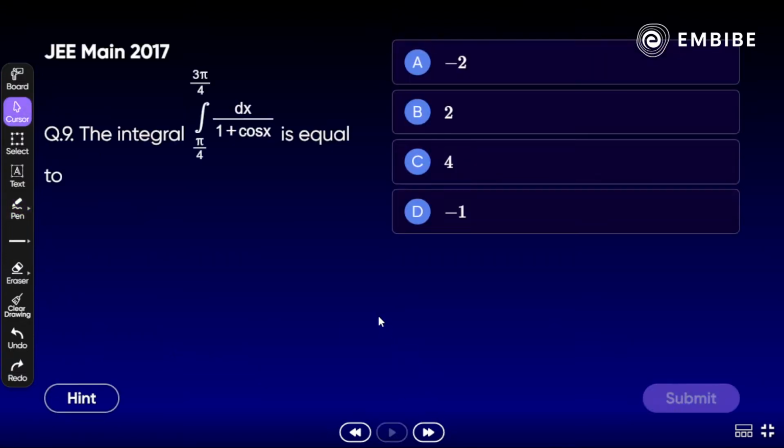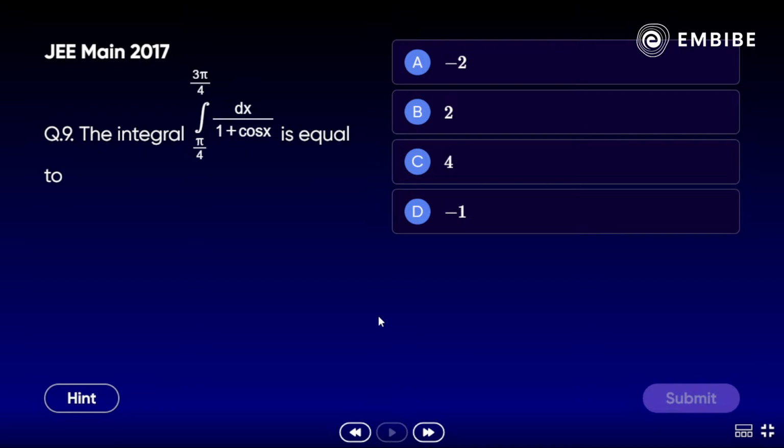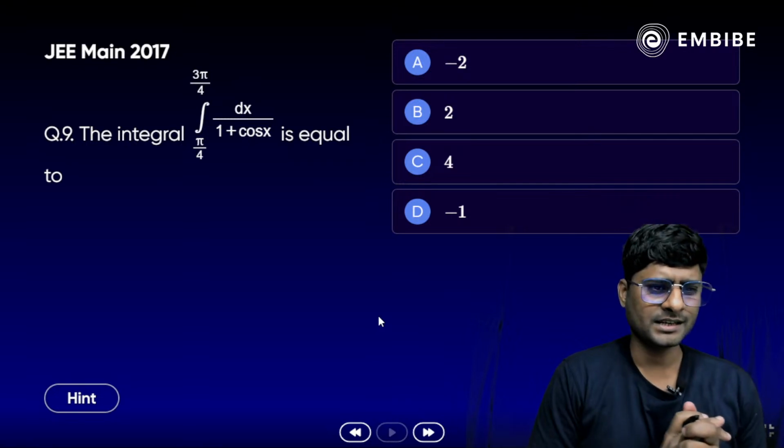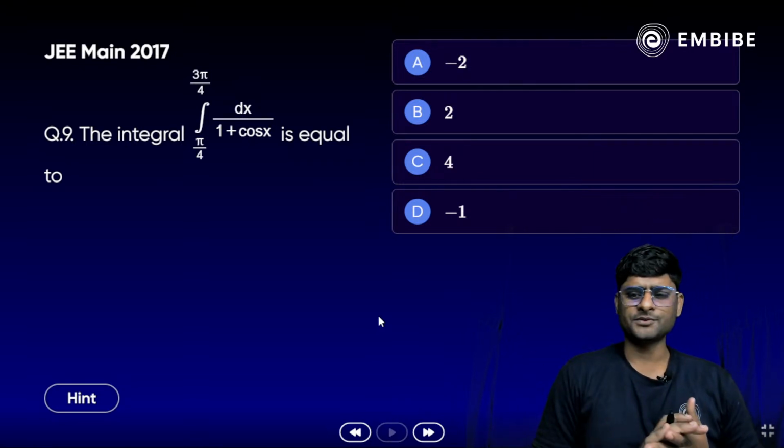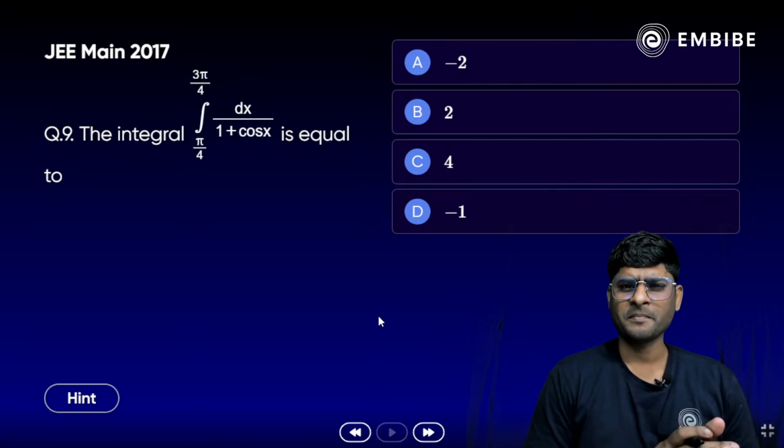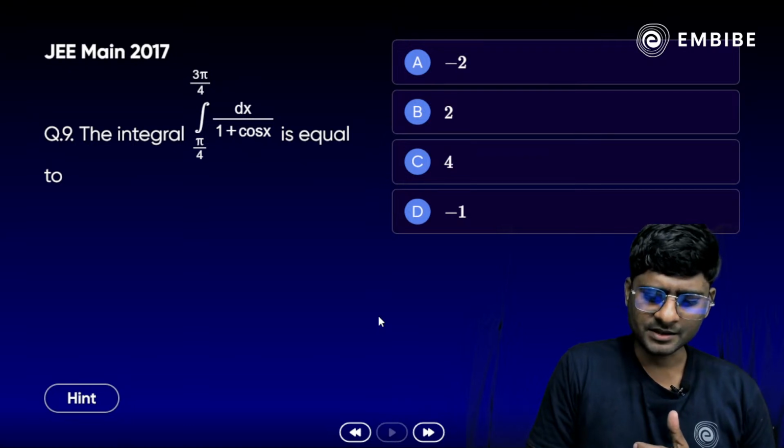Now take a look here, the next one, 2017 question we have here. Question number 9. The integral value from pi by 4 to 3 pi by 4 of dx by 1 plus cos x is equal to what? Yes, you can solve it. Very easy question it is actually. So easy and simple, you can solve it. Yes, it's plus 2, minus 2, or plus 4, or minus 1. Which one is correct here? Any idea? Ashish says A.